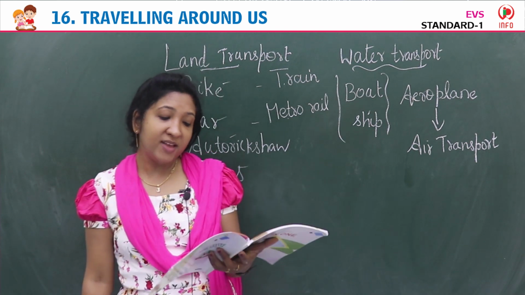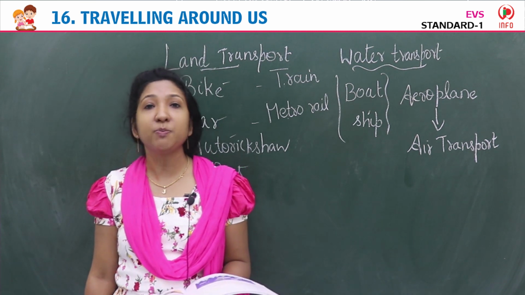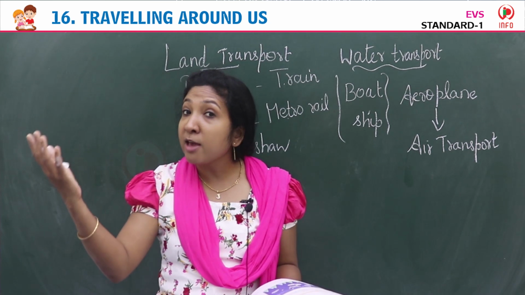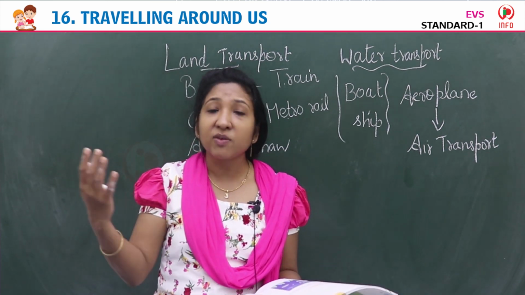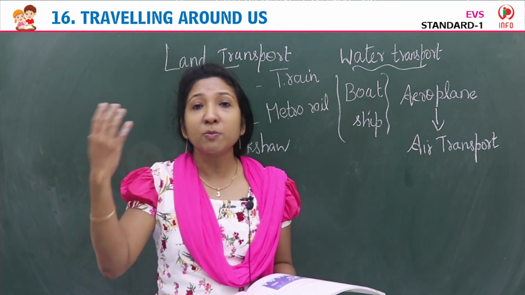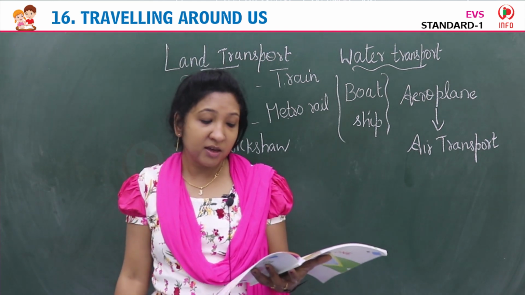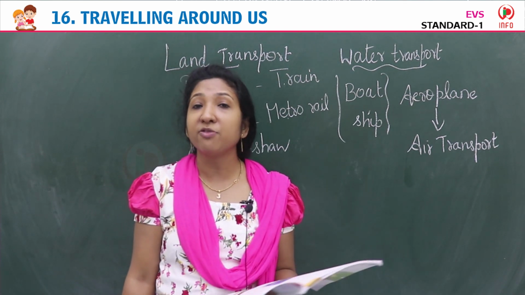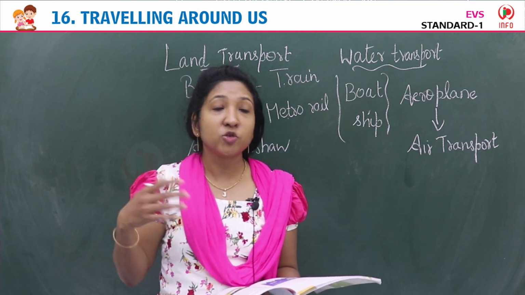Time to know. We live in a big world and we move from place to place to meet people. Those who are staying away from us, those who are not nearby, our cousins, relatives, friends, they may be far away from us too. So to meet those people, we need to travel. There are different ways by which we can go there. Different ways to move the things.